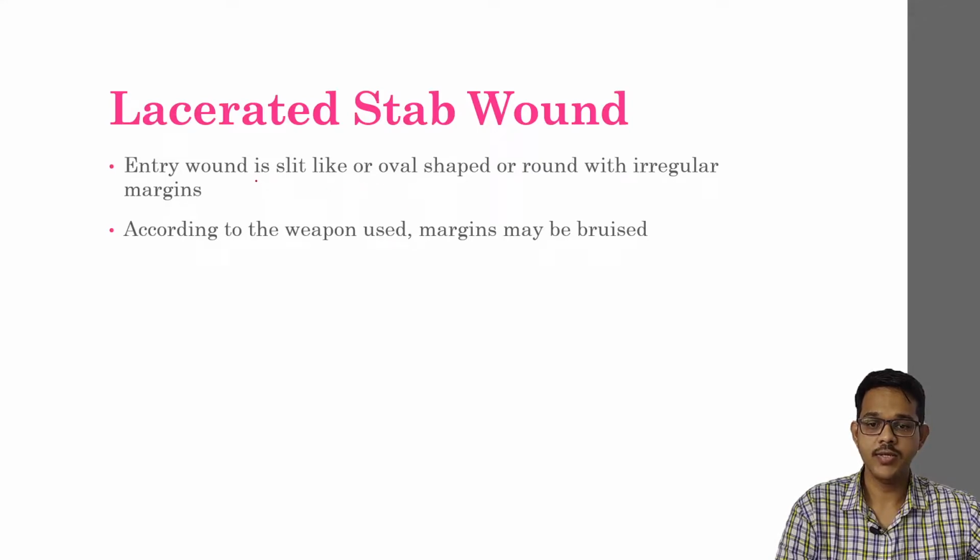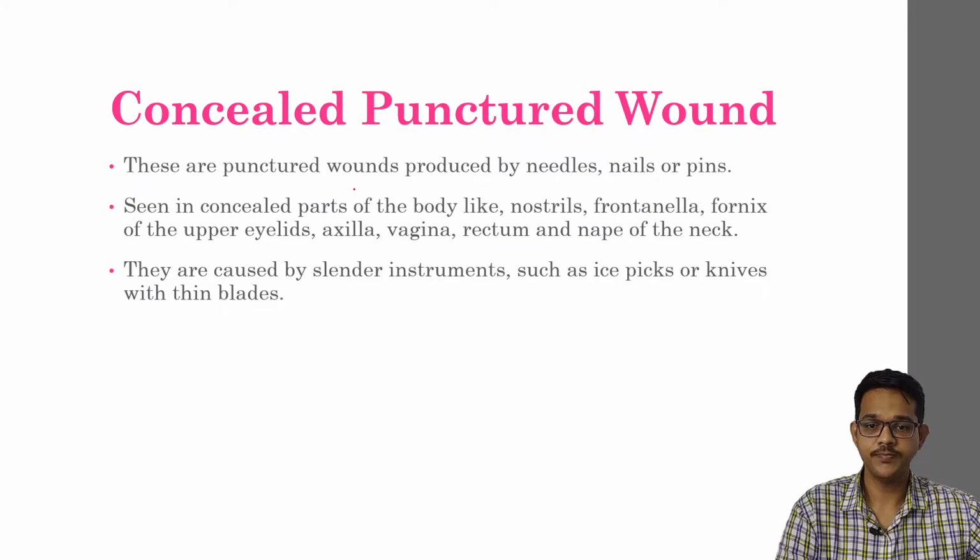Lacerated stab wounds: the entry wound is slit-like, oval-shaped, or round with irregular margins. These are stab wounds which don't have a slit-like shape, and the edges are irregular and don't correspond to the weapon. These are called lacerated stab wounds. Depending on the weapon, the margins may also be bruised.